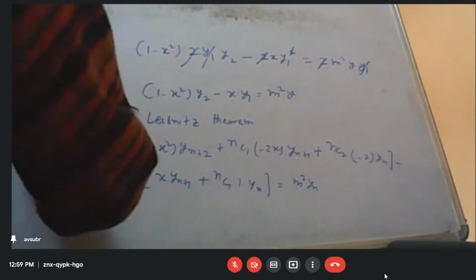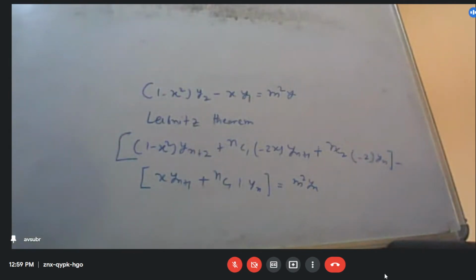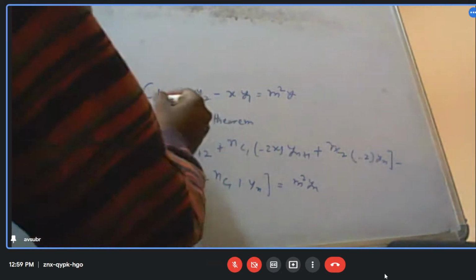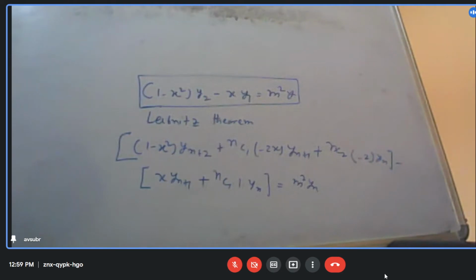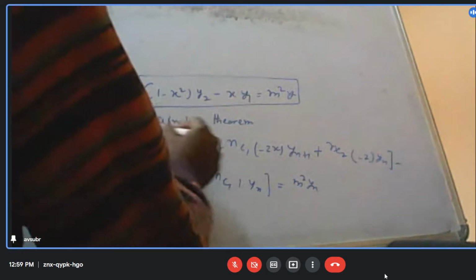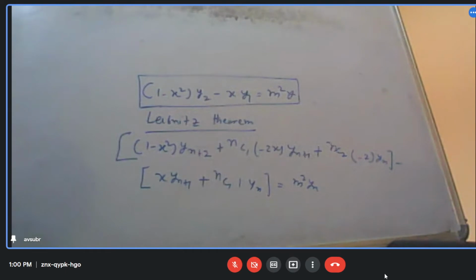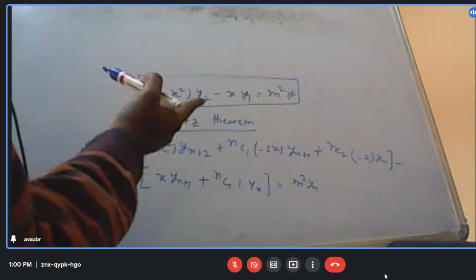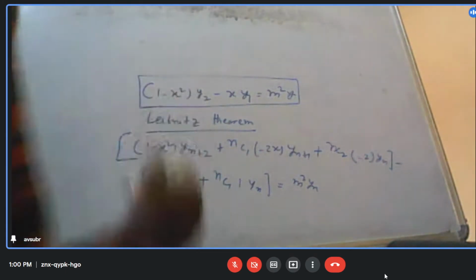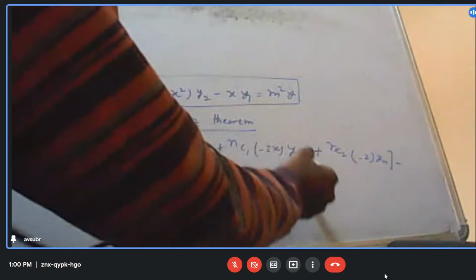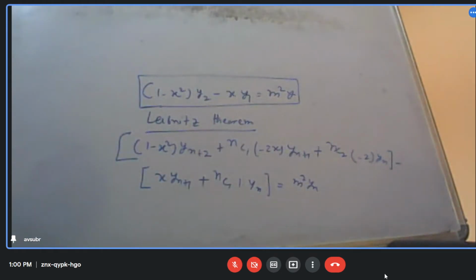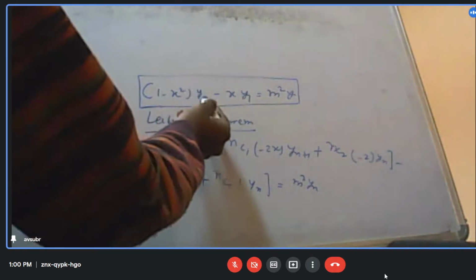Sir, please explain once again. Okay. This is the last expression we got. Now I am invoking here Leibniz theorem, means I am differentiating both the sides using this Leibniz theorem. The right hand side is simply the nth derivative of this. And this one will be, recall, uv.